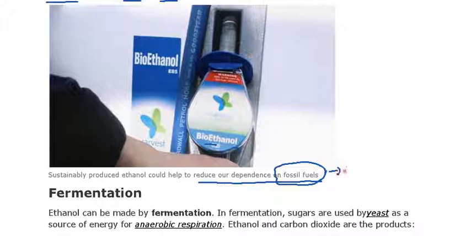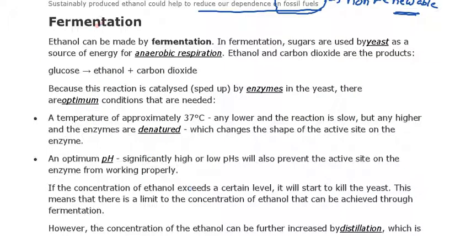As their quantities decrease, it creates a very big problem for us. So by using alternative sources like bioethanol, we reduce our dependency on fossil fuels. Now we'll discuss how this ethanol is produced.